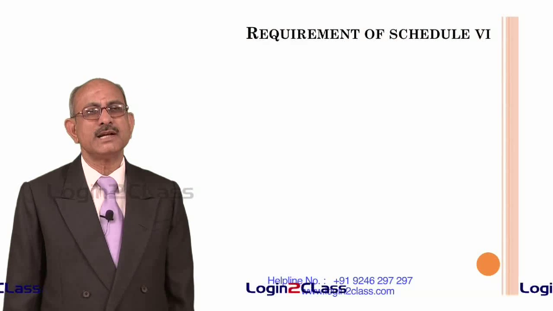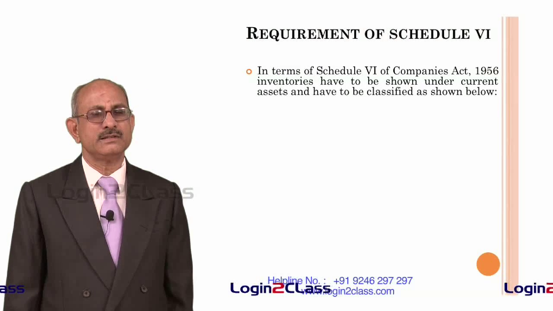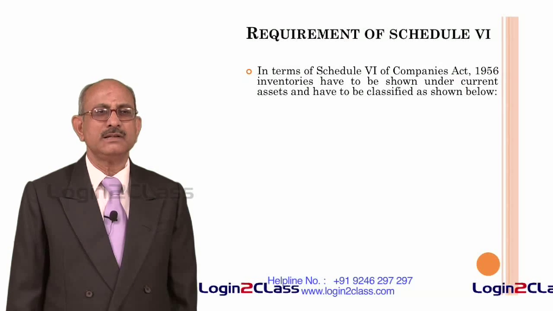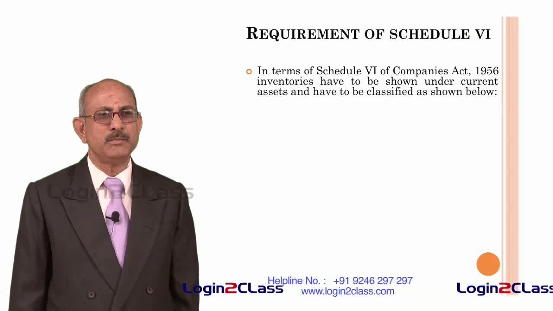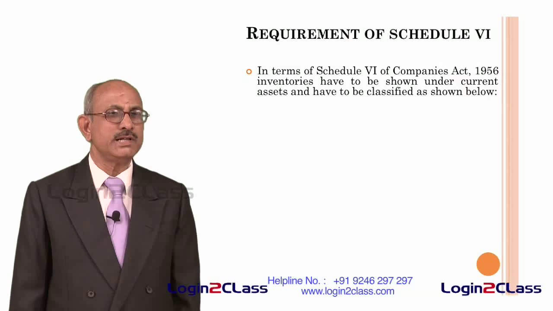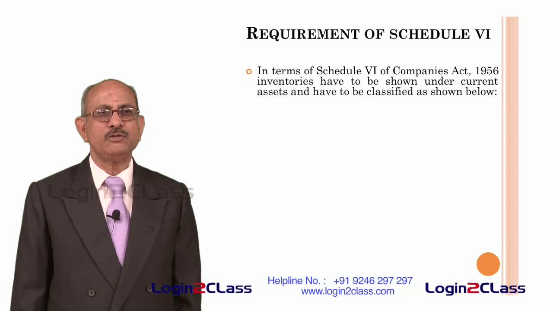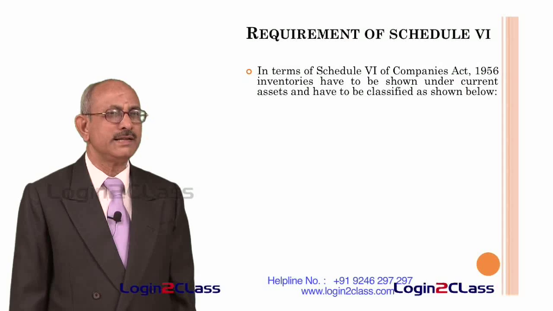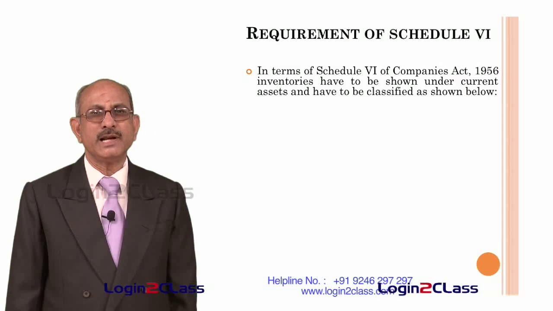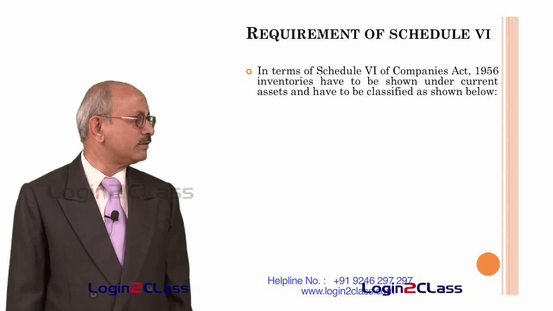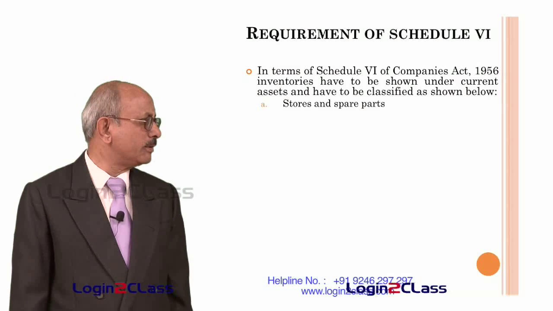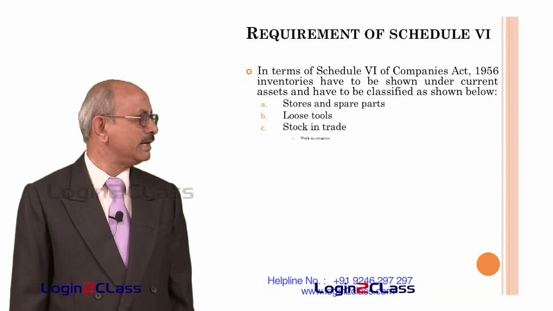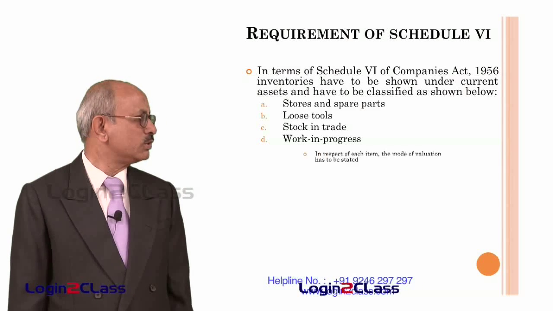Now, let us try to understand what is the requirement of Schedule 6 of the Companies Act 1956. This is a statutory requirement. Therefore, all entities need to compulsorily, mandatorily follow the requirement. So, in terms of this Schedule 6, inventories have to be shown under the heading current assets, that is part of the asset side under the subheading current assets, and have to be classified as under. First of all, we have to show separately stores and spare parts, then loose tools have to be shown separately, stock in trade has to be shown separately, and work in progress also has to be shown separately.